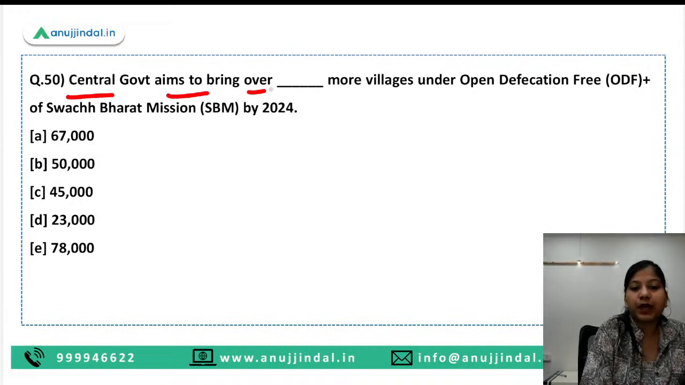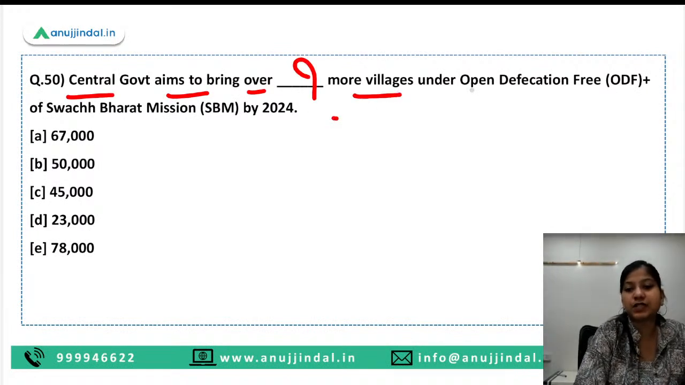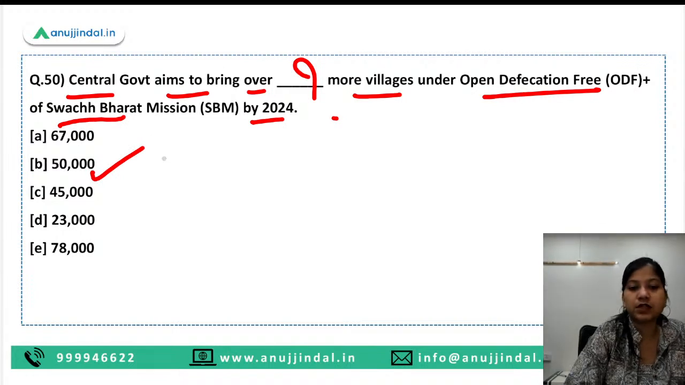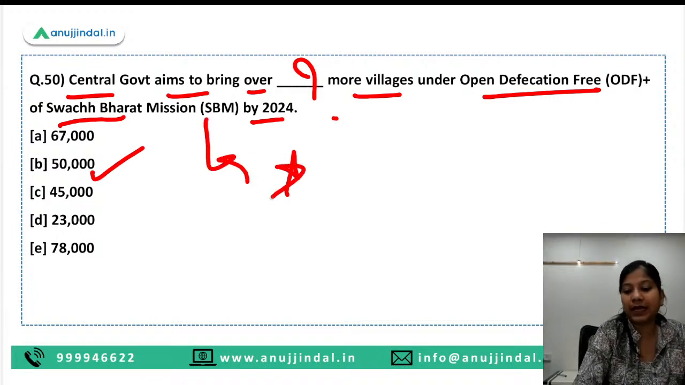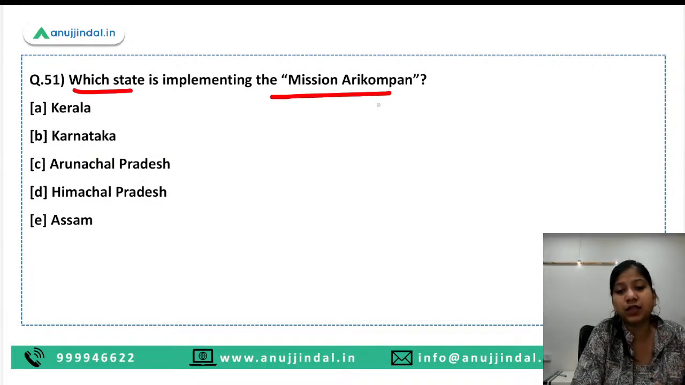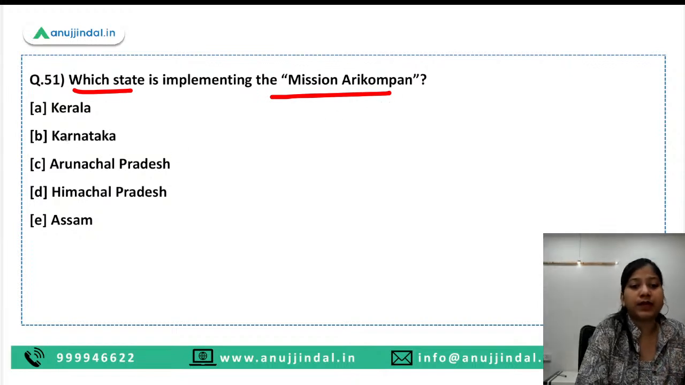Central government aims to bring over dash more villages under open defecation plus of Swachh Bharat mission by 2024. So 50,000 here is the right answer. Swachh Bharat, I hope you have covered by now. Next question is, which state is implementing the mission Arikompan? So it is Kerala.